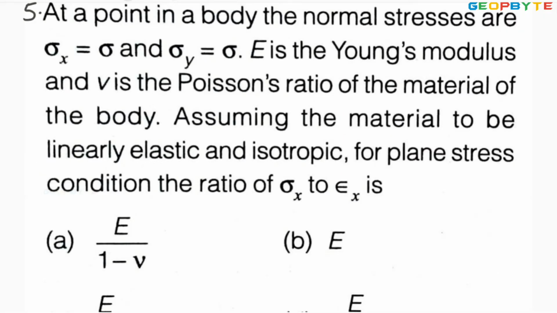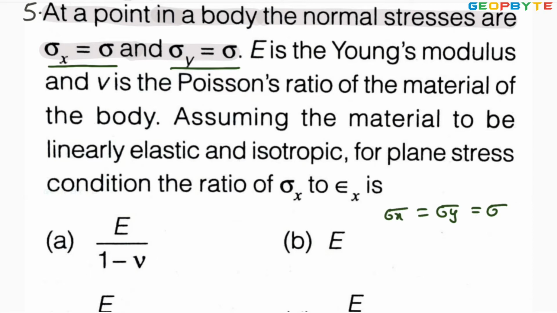Look at the fifth problem. At a point in a body, the normal stresses are sigma x equal to sigma and sigma y also equal to sigma. Sigma x equal to sigma y is equal to sigma.